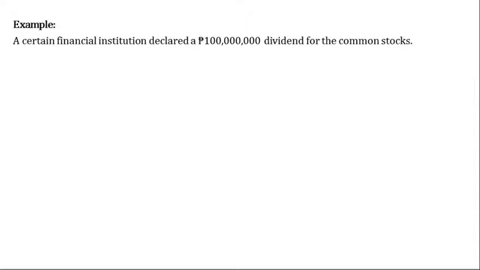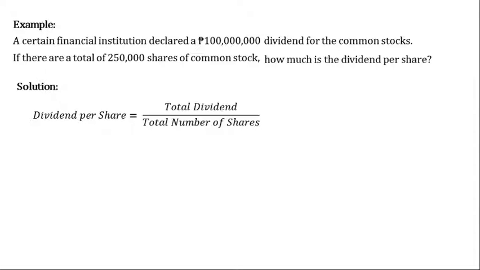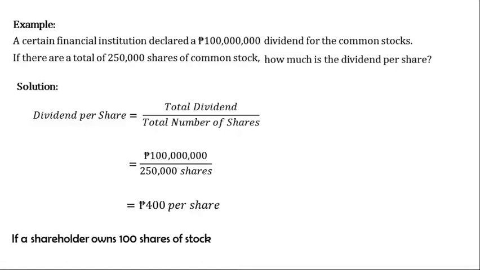Example: a certain financial institution declared a 100 million pesos dividend for the common stocks. If there are a total of 250,000 shares of common stock, how much is the dividend per share? Solution: we divide the total dividend by the total number of shares. So, meron tayong 100 million pesos divided by 250,000 shares. Yan ay 400 pesos per share. So, if a shareholder owns 100 shares of stock, he will receive 400 pesos times 100 shares, equal to